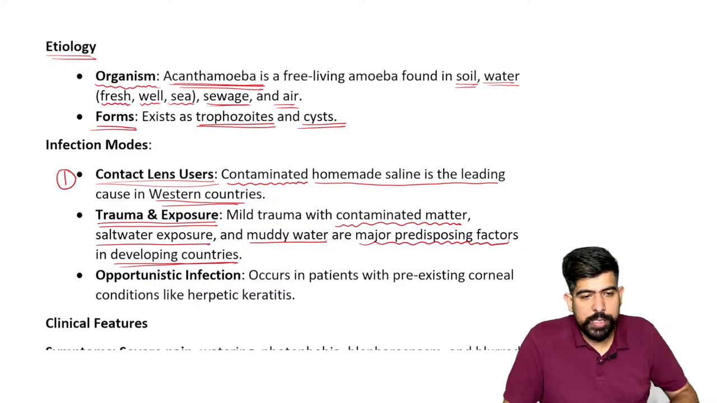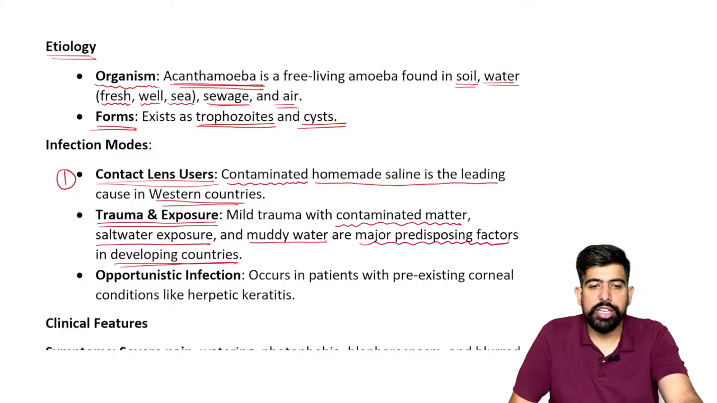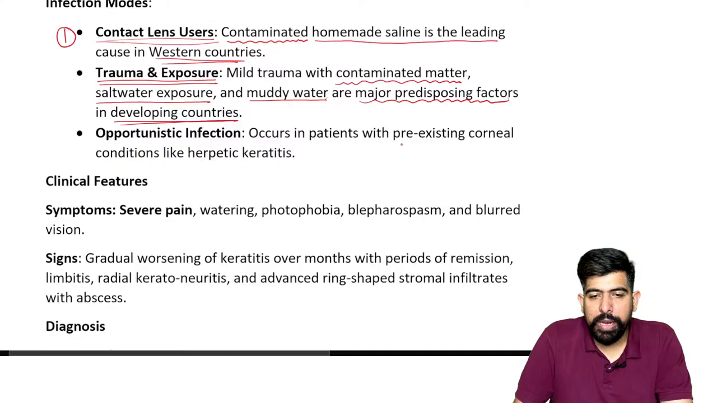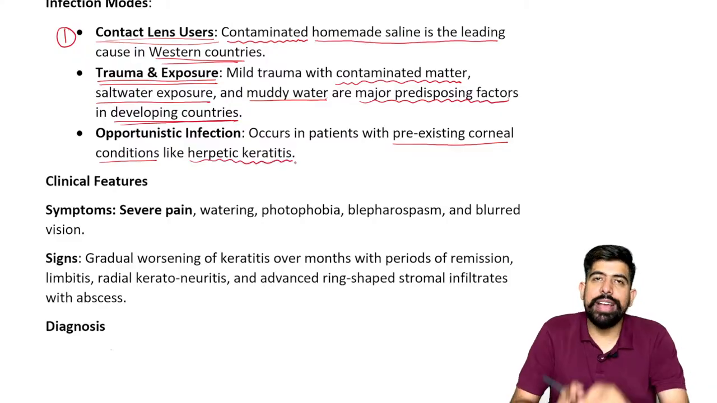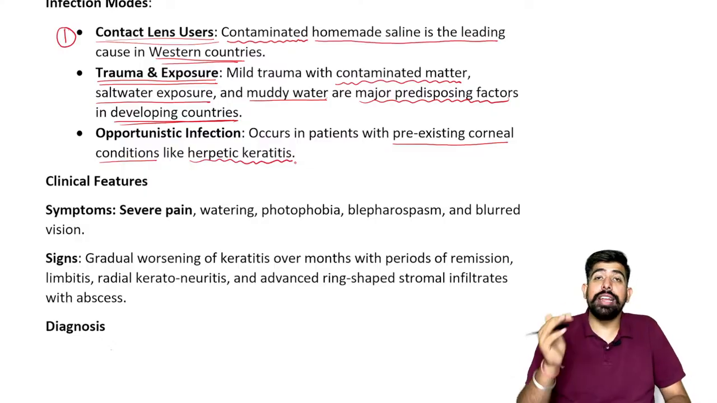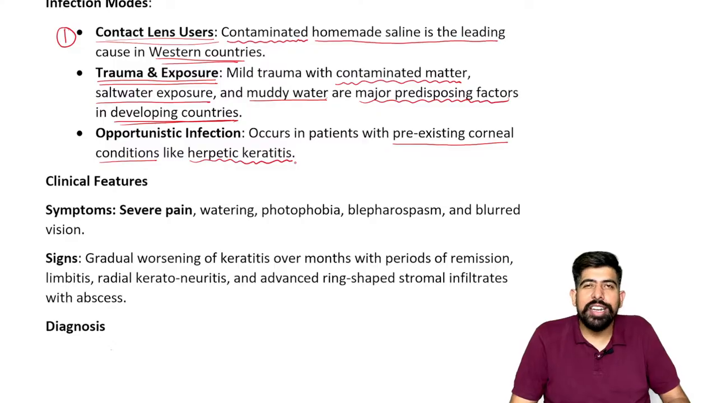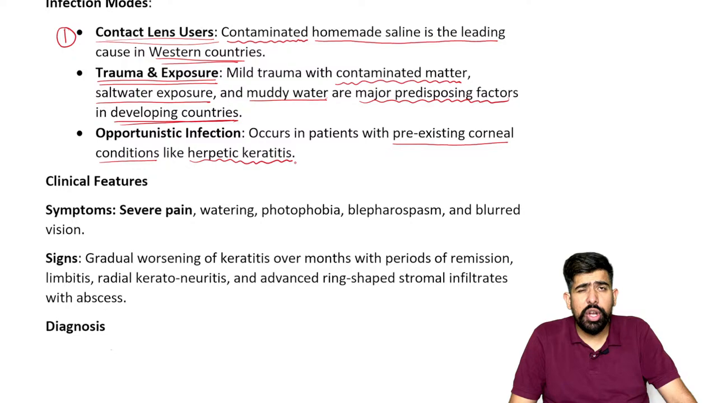Now, moving forward to the next, which is opportunistic infection. What kind of opportunistic infection can occur? Maybe the patient has a pre-existing corneal condition like herpetic keratitis. The patient already had viral keratitis. Then Acanthamoeba took the opportunity and caused acanthamoebal keratitis also. So this is also a possibility for opportunistic infection.